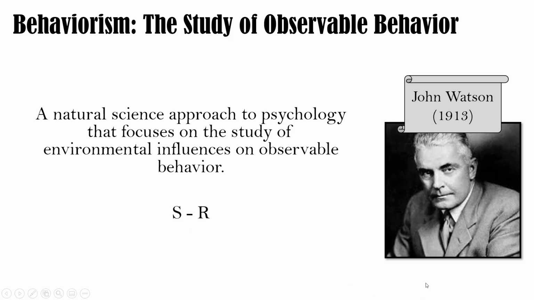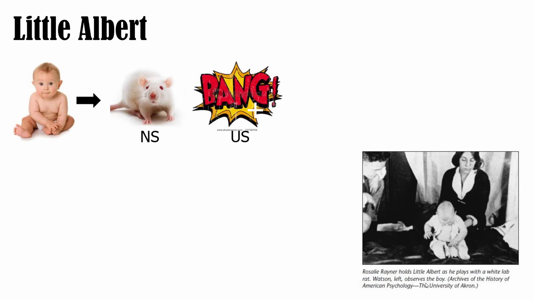And Watson really got a name for himself, like I said, around 1920 when he did his research on Little Albert. Little Albert was a little boy, and basically he was a really happy little boy, and they showed him a bunch of different items, a white rat, a bunny, a monkey, even a burning newspaper, and he was really happy. So Watson decided to pair a white rat with a loud bang. Now the bang by itself elicited some crying and emotional responding from Little Albert. So he was scared of the bang. He would hear the bang and it would elicit this crying response.